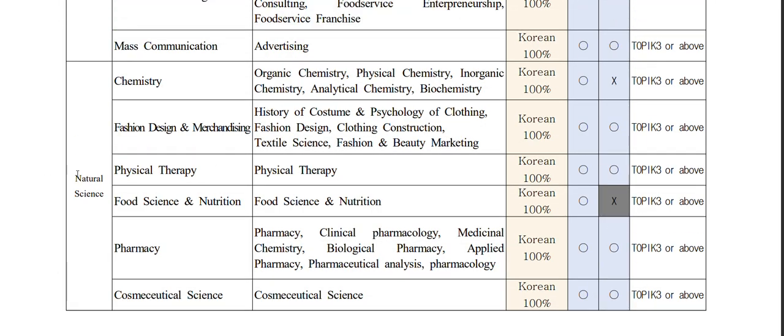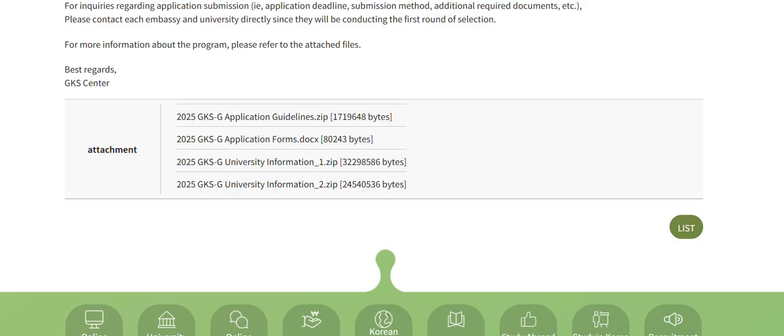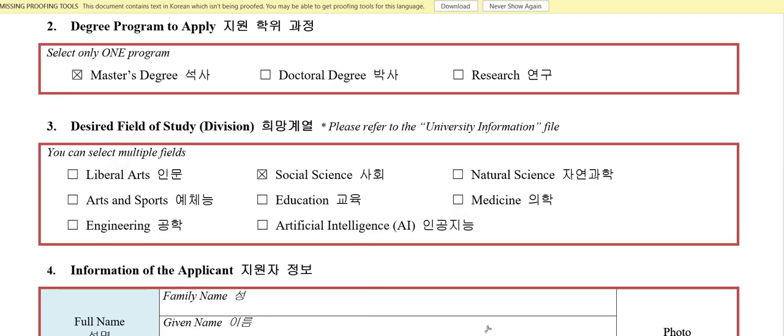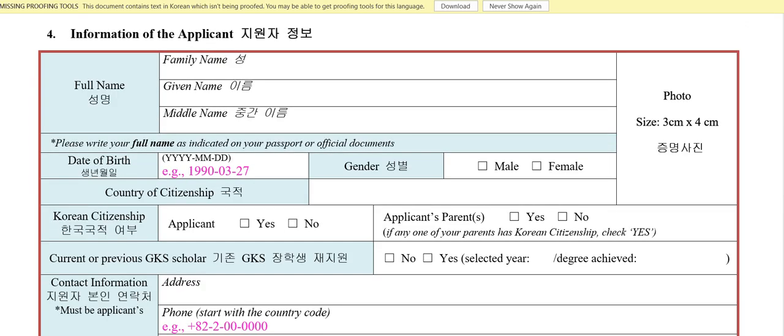Okay, so I was talking about natural science. Look, these are the departments under natural science, these are the majors they have, and the medium of instruction, and so on. If you see this, you will find it. So here you have to choose this. Okay, mine is social science. So whatever yours is, just fill that, and from here you have to fill your application form.